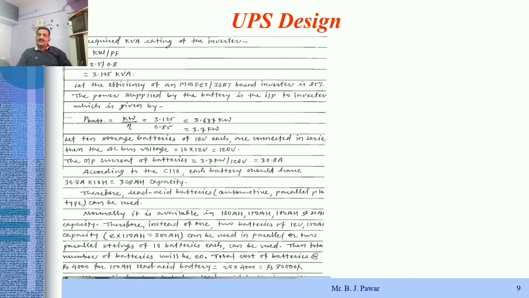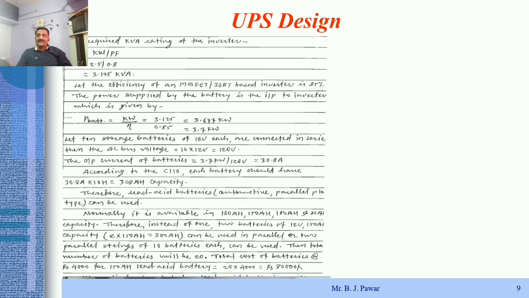Now the output current of that series combination: how much current should that battery bank produce, so that it can fulfill the kilowatt requirement of the inverter, as well as the requirement of the total load? So the output current of the batteries should equal 3.7 kilowatt, that is the power requirement, divided by the total voltage, that is 120 volt, as the 10 batteries are connected in series. So that comes to 30.8 ampere.